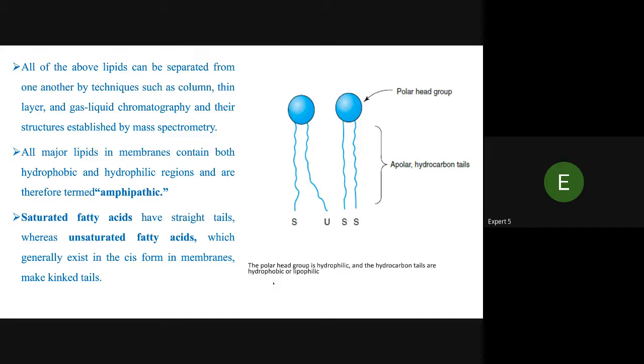All major lipids in membranes contain both hydrophilic and hydrophobic regions.